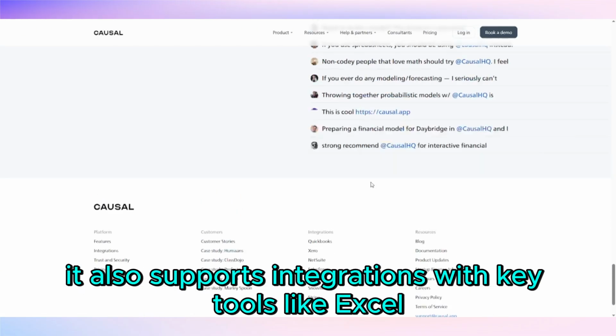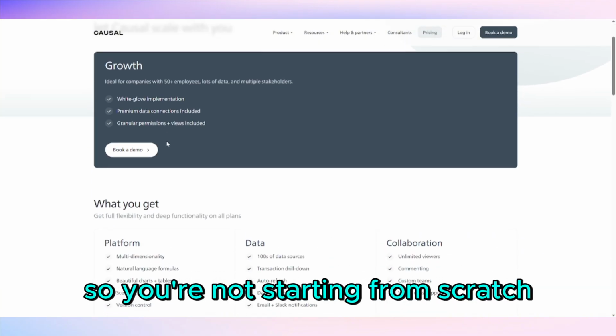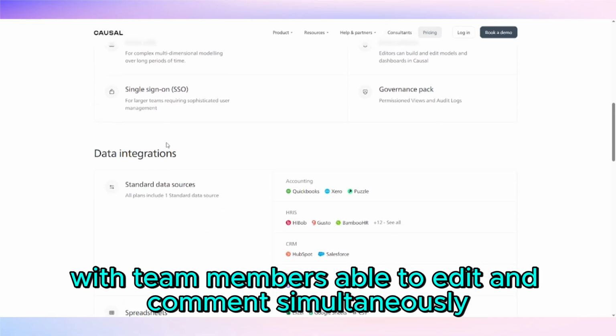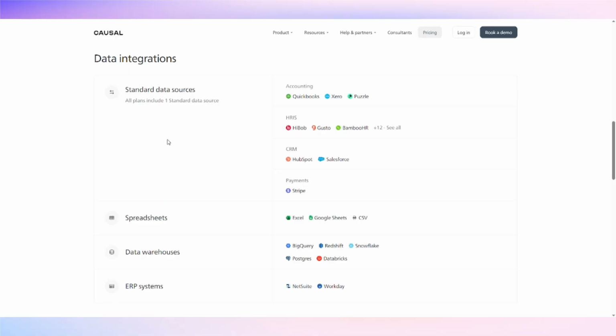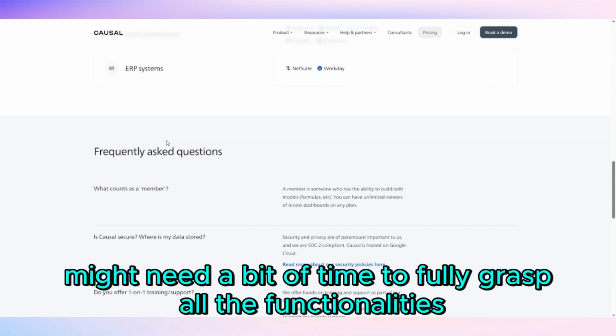It also supports integrations with key tools like Excel, QuickBooks, and Salesforce, so you're not starting from scratch. Collaboration is smooth, with team members able to edit and comment simultaneously, which is a huge time saver. The dashboard is sleek and straightforward, though some users might need a bit of time to fully grasp all the